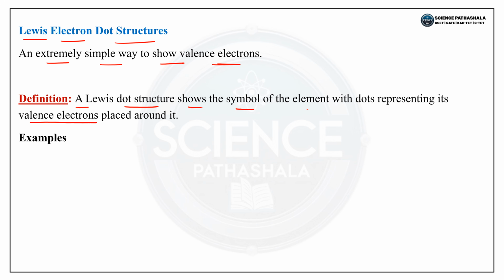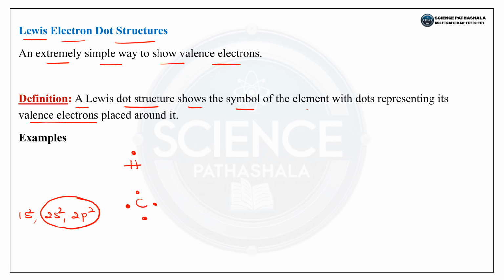So for example, if we take, dear students, hydrogen, how many electrons are in the outermost shell? It is having 1 electron. So hydrogen is just represented by 1 dot. Carbon, what is the electronic configuration? 1s2, 2s2, 2p2. So in the outermost shell carbon contains 4 electrons, means carbon is containing 4 valence electrons.